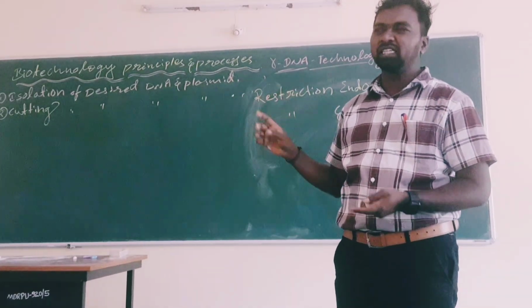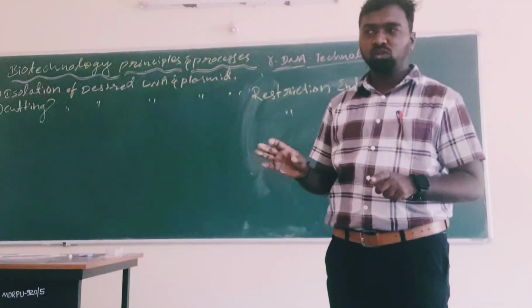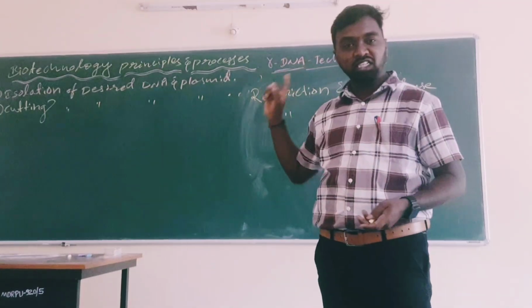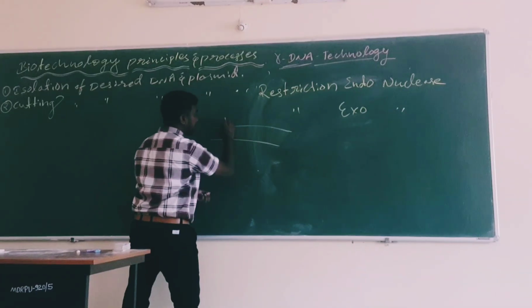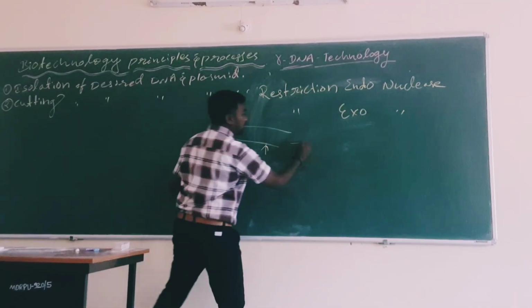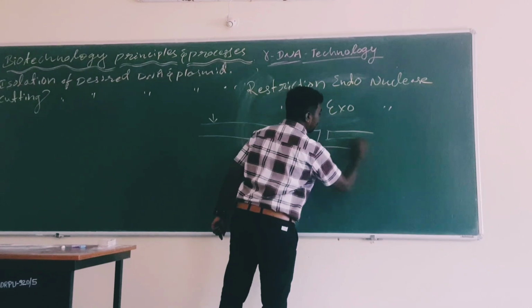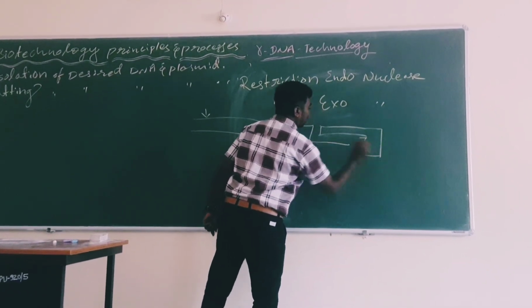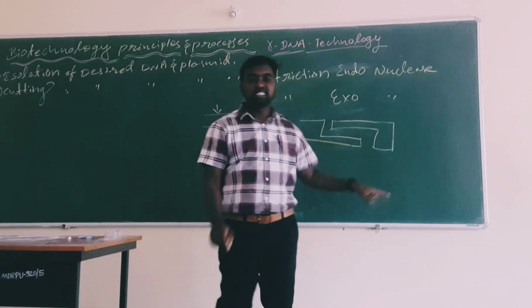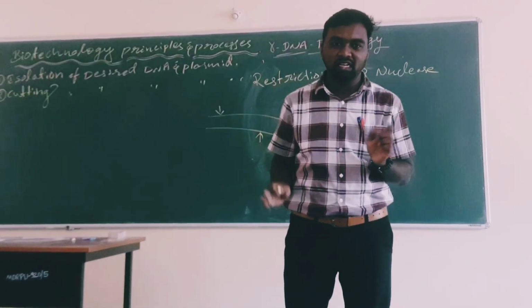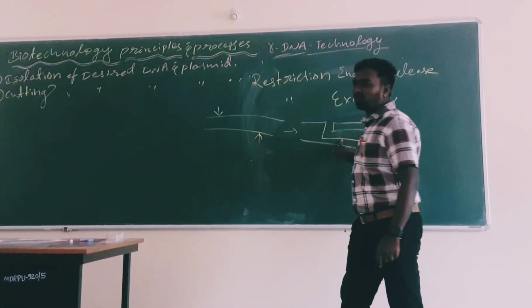There are different kinds of enzymes, but now I am discussing two types: restriction endo and exo. Restriction endonuclease cuts at a specific site in the DNA, forming ends that are not parallel to each other. These kinds of ends are known as sticky ends.